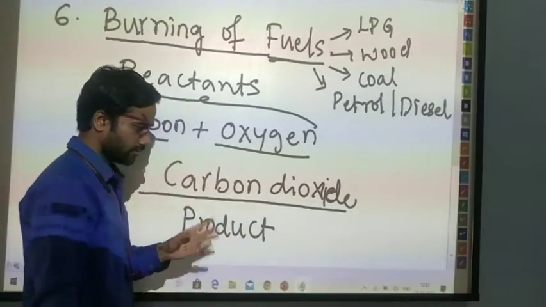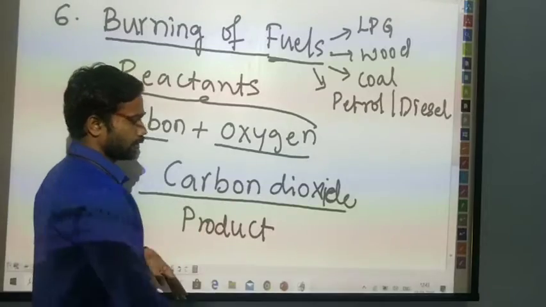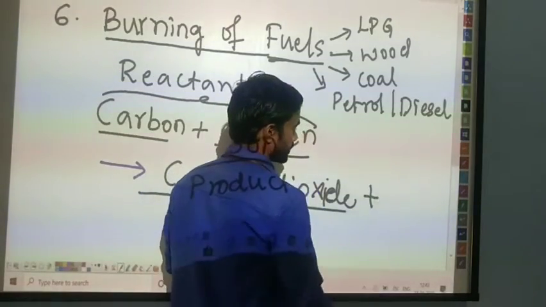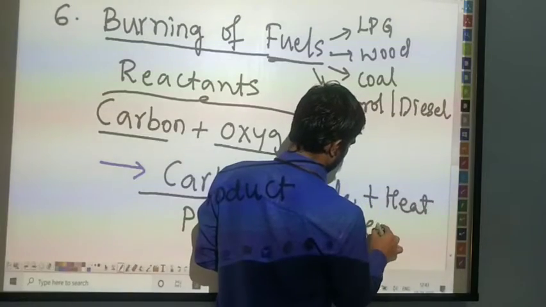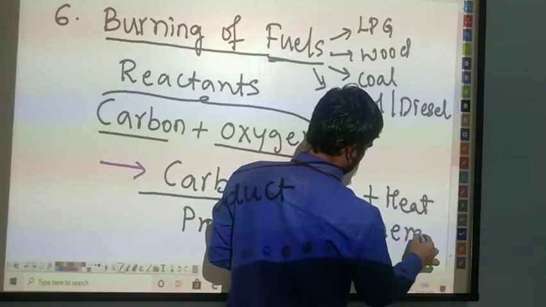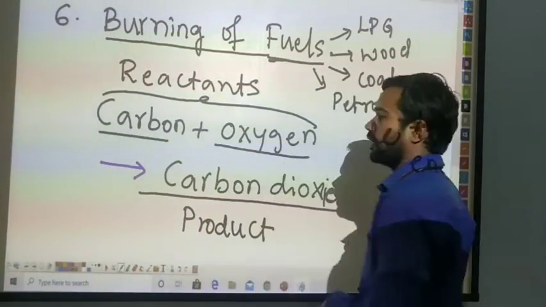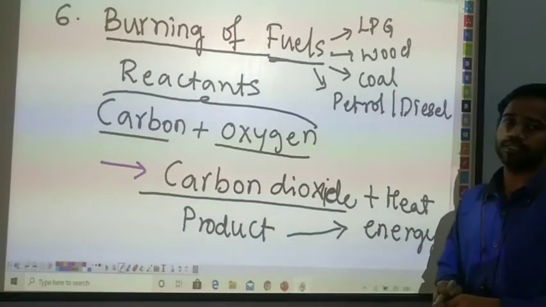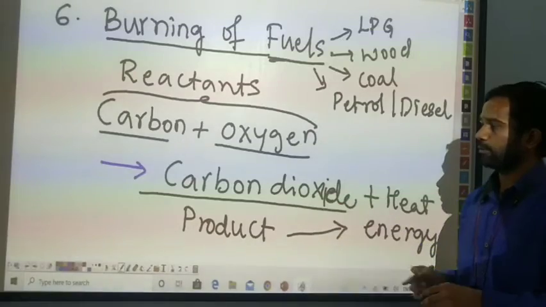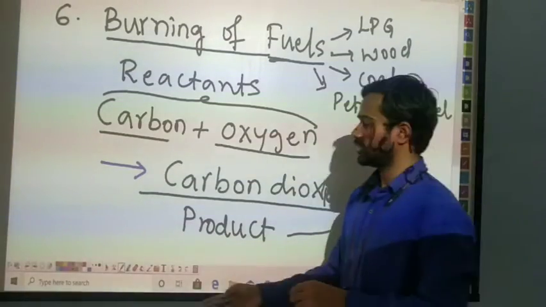Along with the product, we also get heat energy. It is also one type of energy, and we can call it the secondary product and the primary product. Let's see some other example.